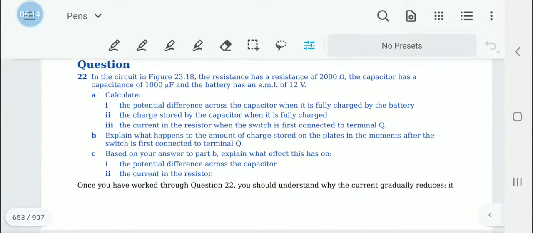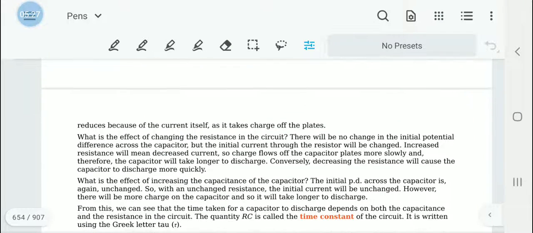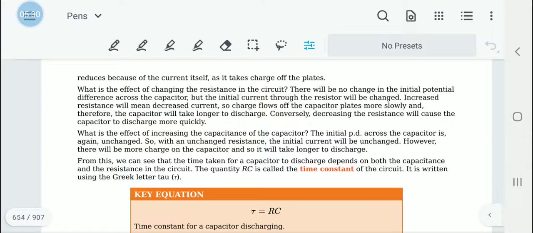When you do question number 22, I would suggest that you pause the video now and attempt it. If you have any questions, please raise them and I will explain further. When you do this question, you will understand why the current gradually reduces: it is because the charge builds up on the plates. In our earlier situations, as you may remember, negative Q charge arrives and positive Q charge is formed on the other plate, repelling another negative Q charge. That is how it happens.